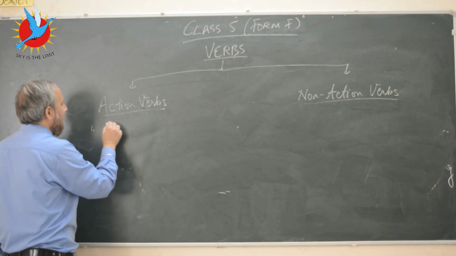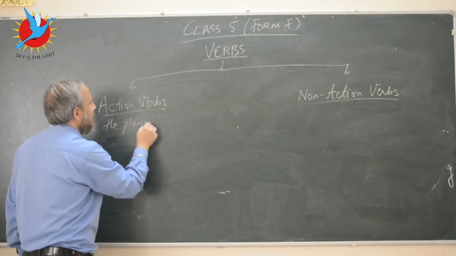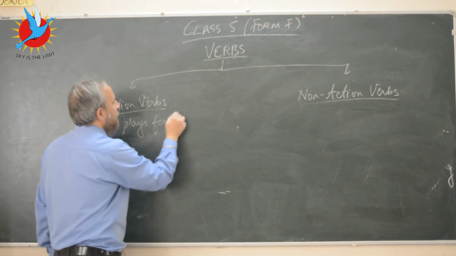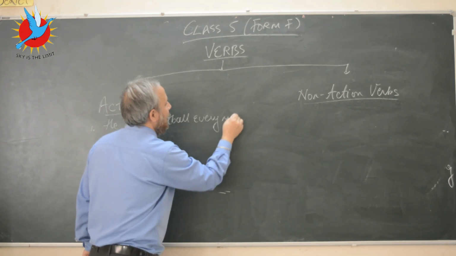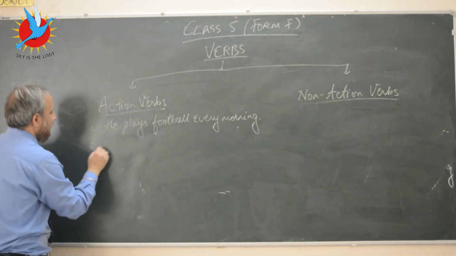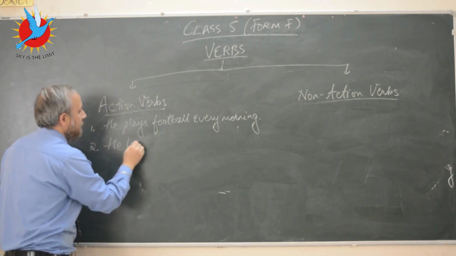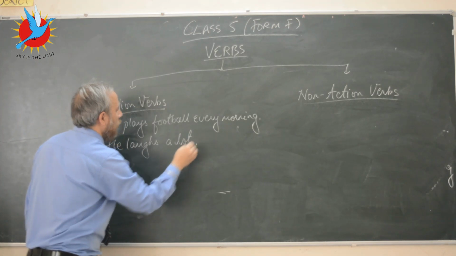Okay, so let's say, he plays football every morning. Or let's say, he laughs a lot.